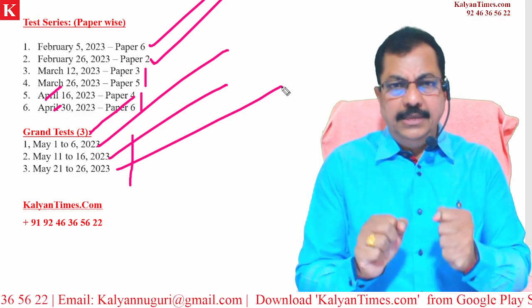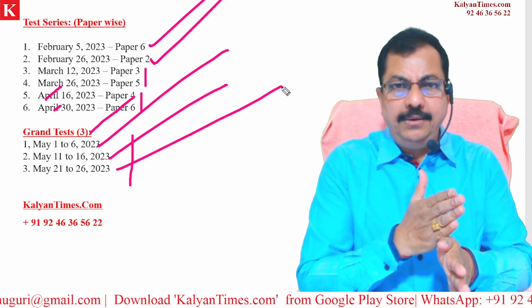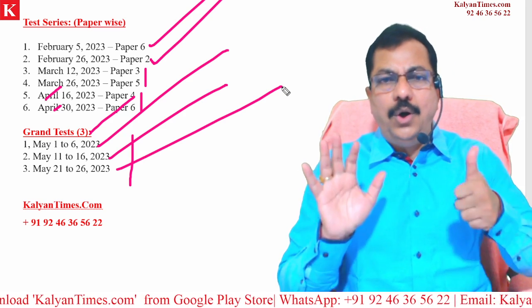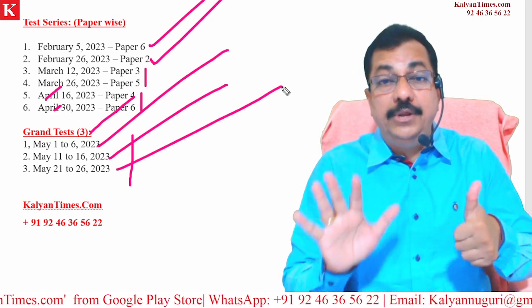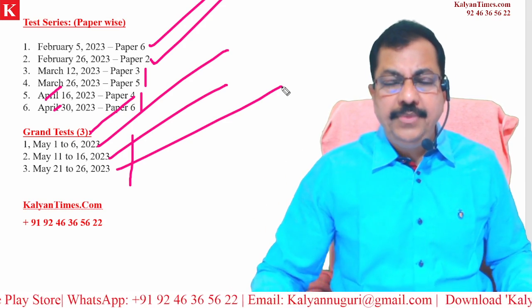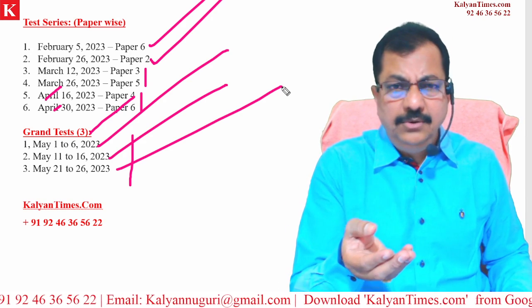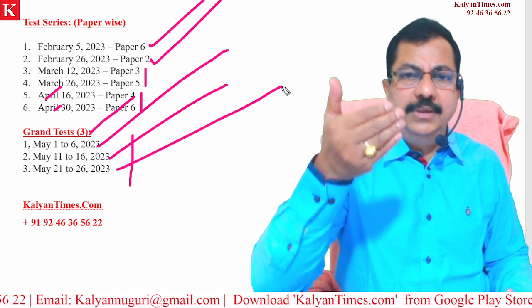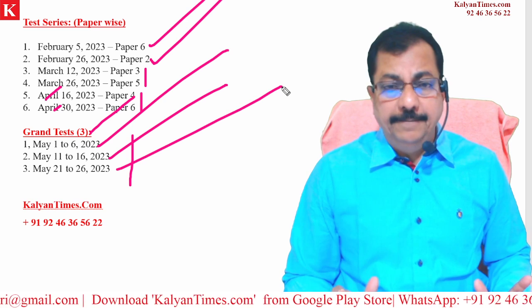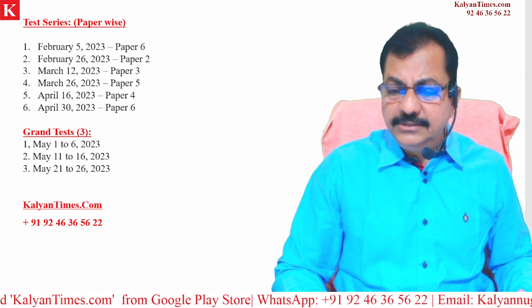Meaning you will be given complete effective training by the time you join, and by the time you reach May 26, you will be thorough with all the 6 papers. Clear? 900 marks preparation will be done, and after that for a few days you will be revising, and in the month of June, you will be writing the main examination that is to be conducted by TSPSC, and this is how it will lead to our success.